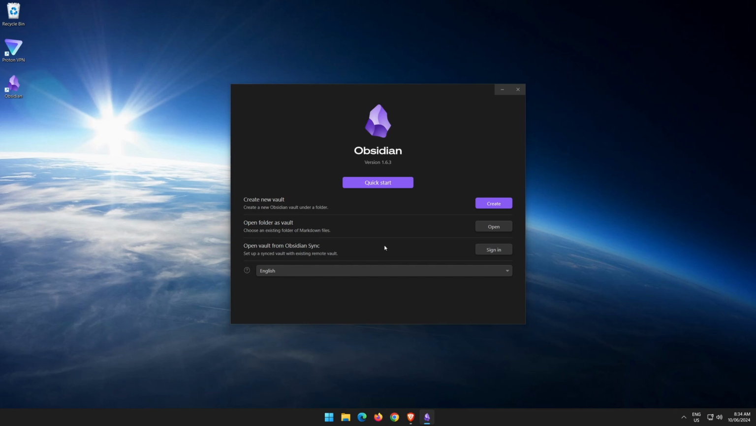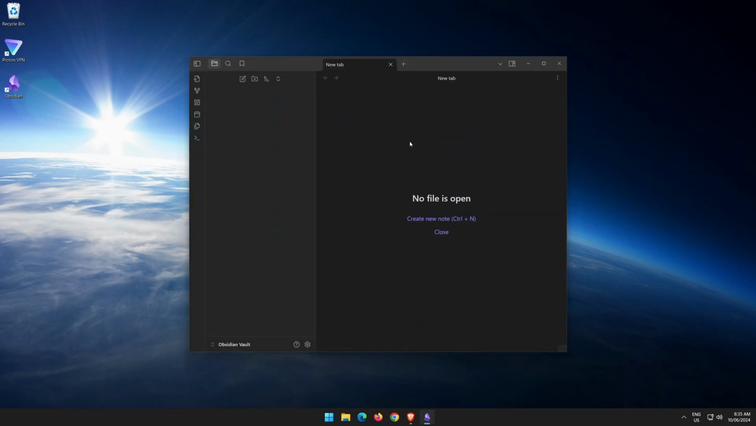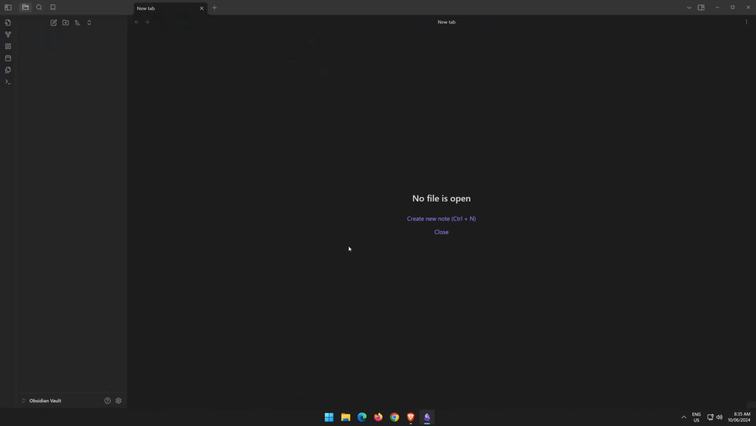So you can see here it says your version is 1.6.3. We've got an option to hit Quick Start, or we can create a new vault, open an existing vault, or sign in to Obsidian Sync. If we click on Quick Start, we can see it quickly goes in and opens Obsidian. If we maximize, we can see it's called it Obsidian Vault, and it's stored it in our Documents folder.